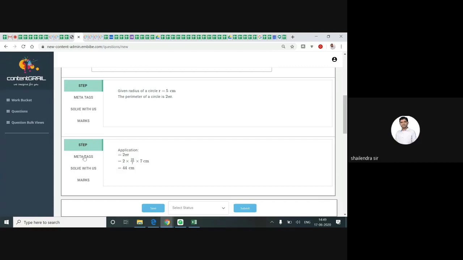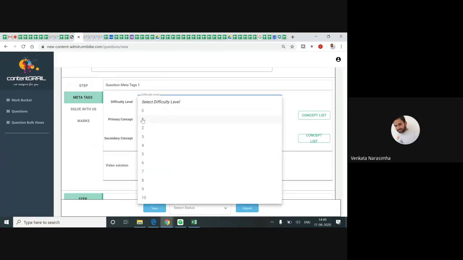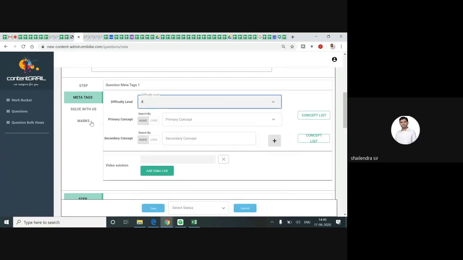Now, I'm clicking on meta tags. Meta tags mean you need to assign the difficulty level from 1 to 10. Suppose this is sixth standard mathematics. So according to a sixth standard child's mindset, you need to tag the difficulty level. I am tagging 4 here. The primary concept, for concept itself, I have a separate list. I'll share you one list actually.